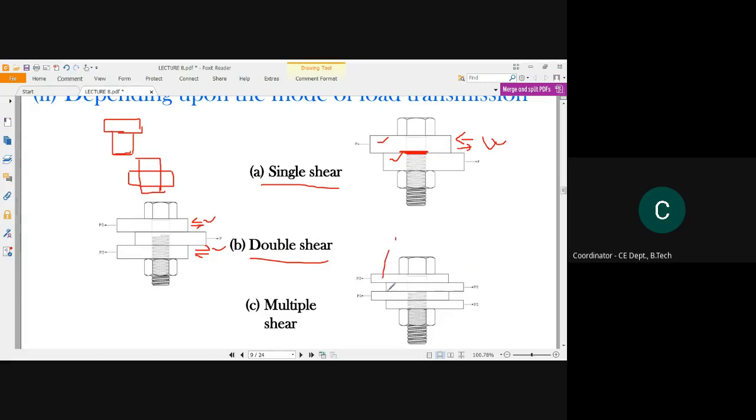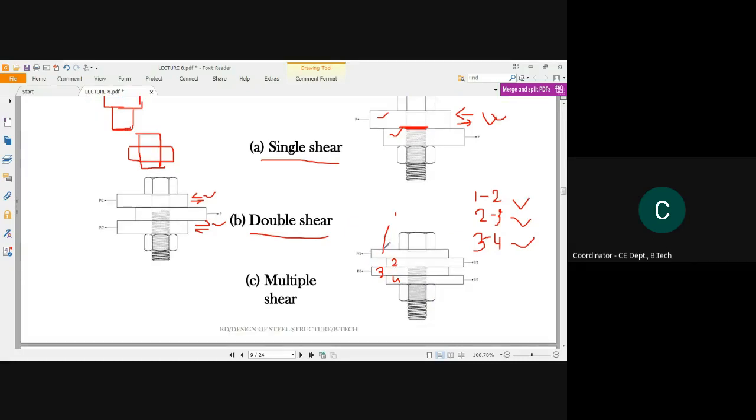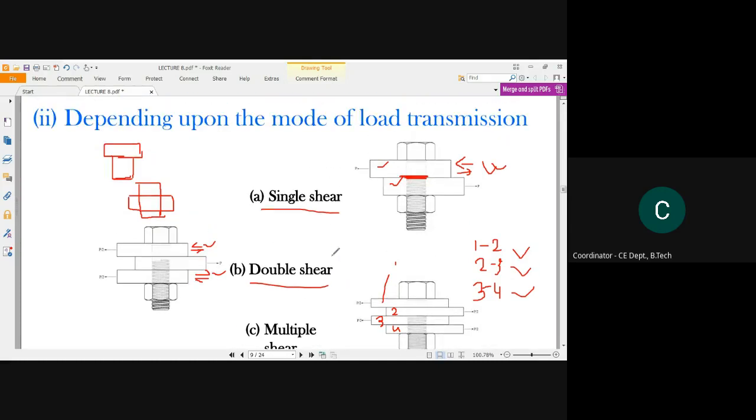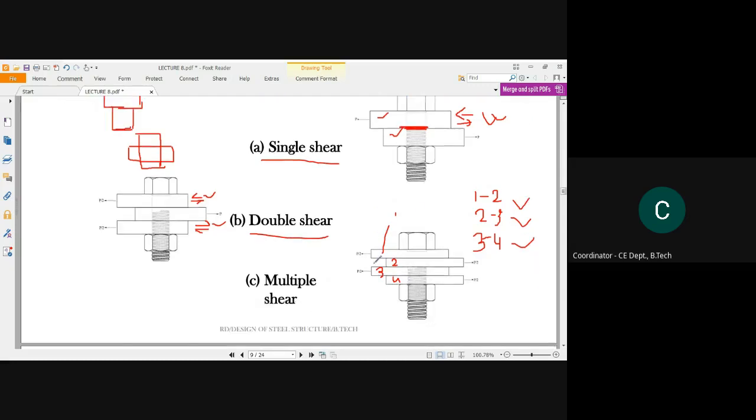If this is 1, 2, 3, 4, so see, 1 and 2 will face 1 shear here. Next, 2 and 3 will face 1 shear. And next, 3 and 4 plate will face another shear. See, there are multiple shear activities. So that kind of mode of load transmission will be observed in this type of bolting connection. Okay, so these are some modes of load transmission.